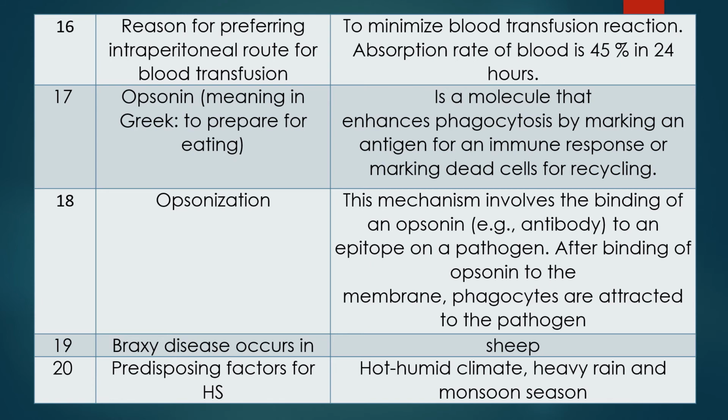We don't find hemorrhagic septicemia in other seasons. Normally, 5% of cattle and buffaloes harbor Pasteurella multocida in the nasopharynx, but there is no disease. But this hot humid climate, heavy rain, and monsoon season predispose the animal. They decrease the immunity of the animal, and there is an outbreak of hemorrhagic septicemia. Very important question.